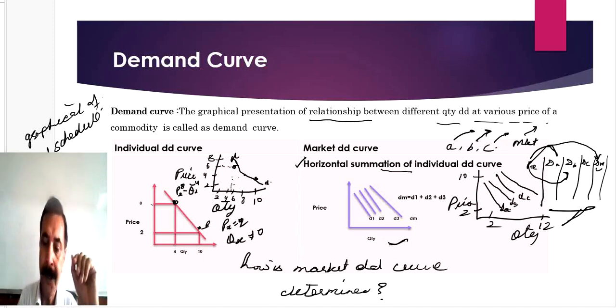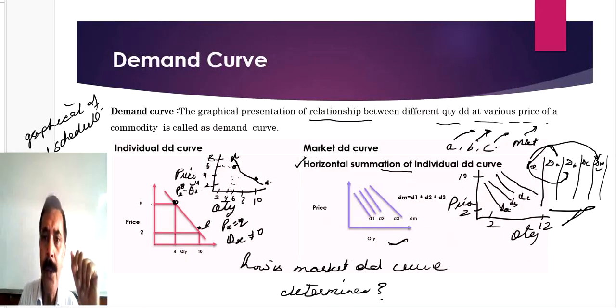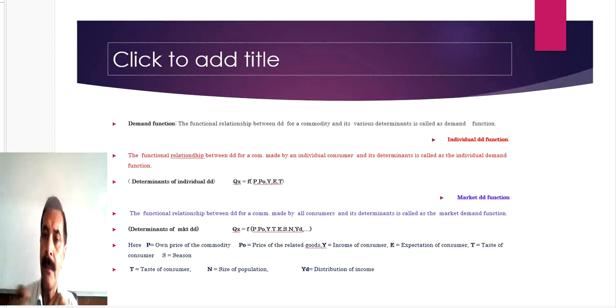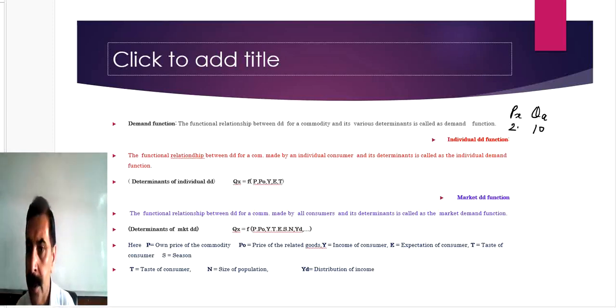Okay students, now in the schedule you have learned that, suppose the price for a commodity is rupees 2, buyer A wants to purchase 10 units, buyer B wants to purchase 8 units, buyer C wants to purchase 12 units.